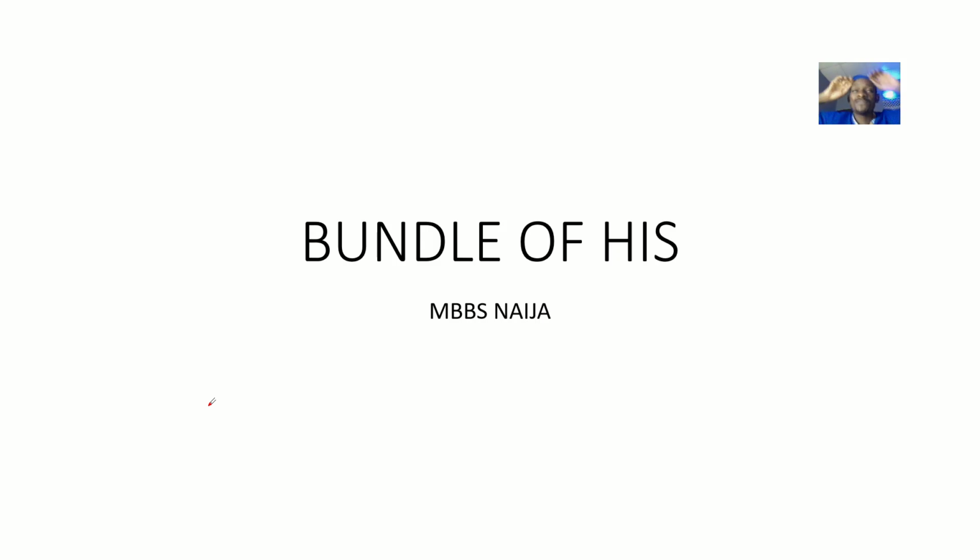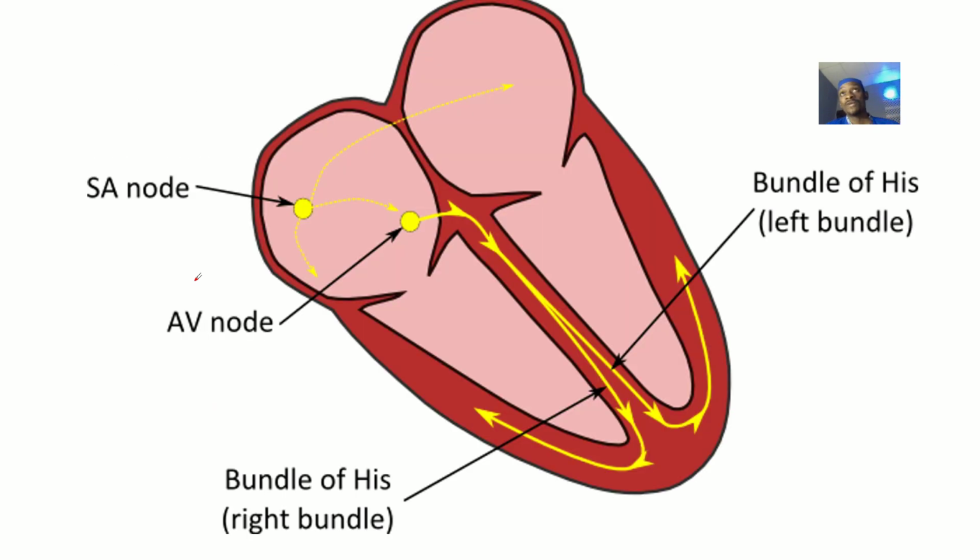So we've actually discussed the atrioventricular node. We discussed the sinoatrial node. All right, so we're discussing the components of cardiac conduction, like the conduction system of the heart. So we'll still be moving on to talk about the bundle of His. And the bundle of His is something that you have heard about so many times from your anatomy days to the physiology days.